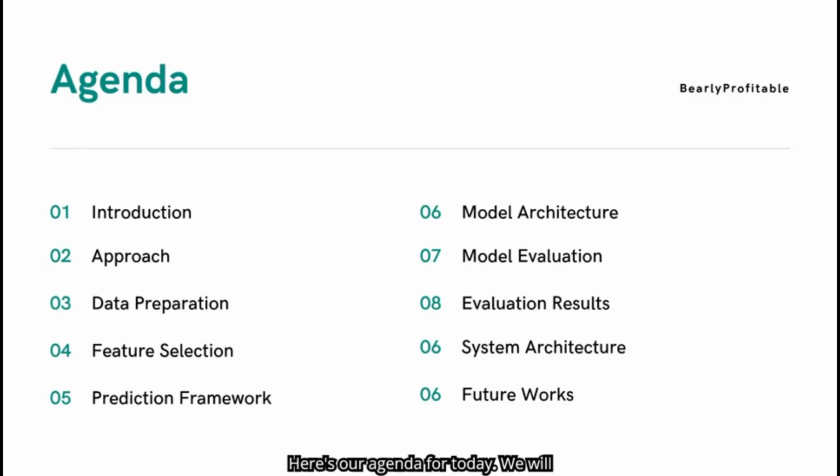Here's our agenda for today. We'll begin with a brief introduction to our project, followed by an explanation of our overall approach. Next, we'll walk through each step of our process leading up to the final model. After that, we'll provide an overview of the system and discuss potential areas for improvement. Finally, QQ will conclude with a recorded demo, showcasing how our AI portfolio allocator works.